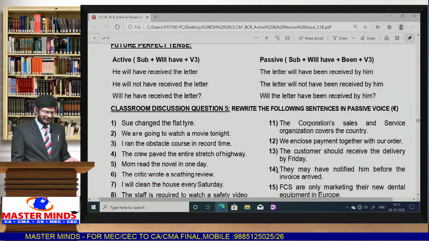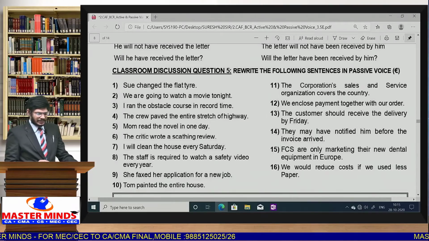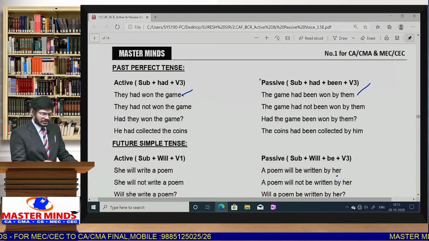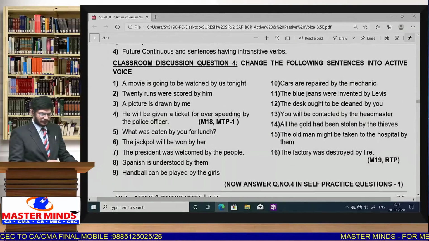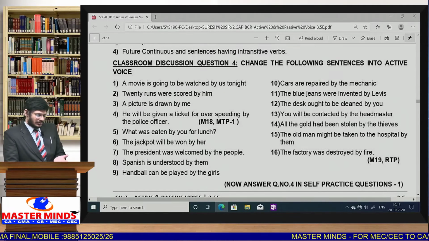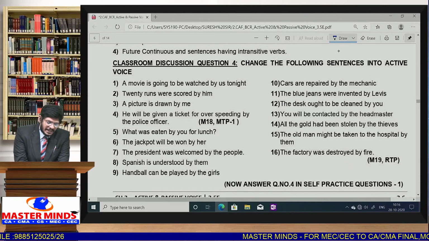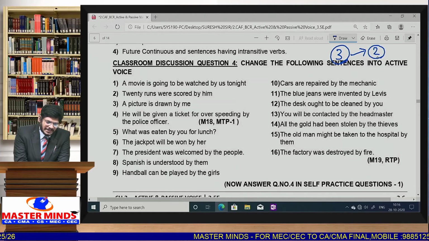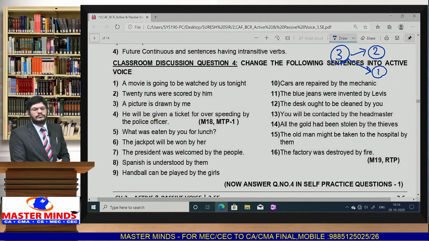Next, future perfect in the same way. Some examples. All topics are covered here. But anyways, as I already promised, let me come back to this. Model 4. Change passive to active. I told you I will discuss some answers. So among the 3 questions that they are giving in your main examinations, 2 questions will be from active to passive. Probably 1 question we can expect from passive to active also. That's the reason why we are practicing this model also.